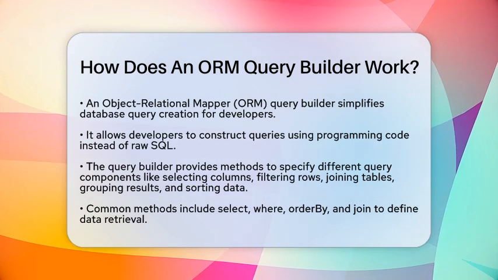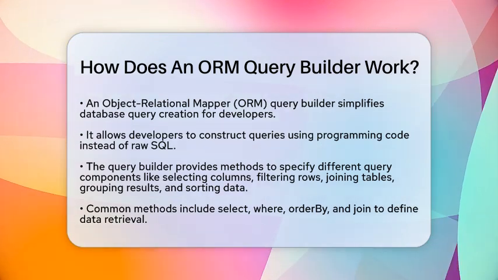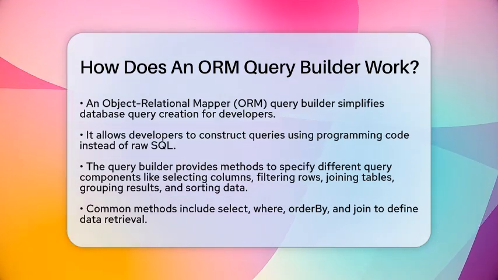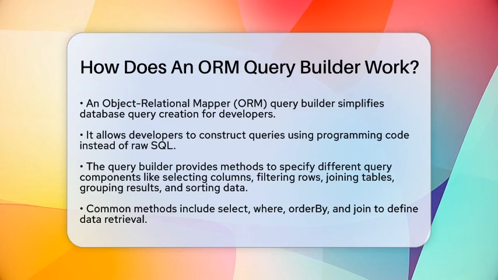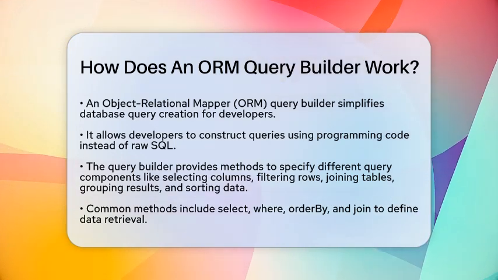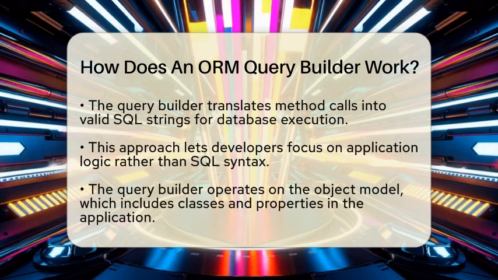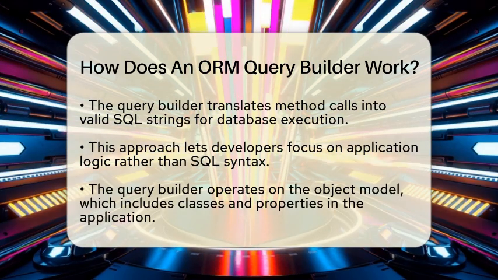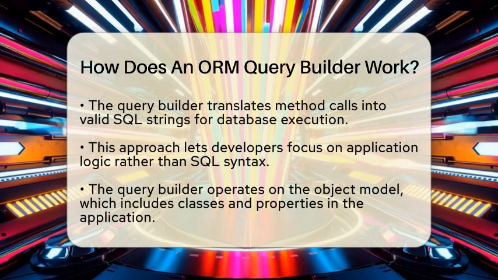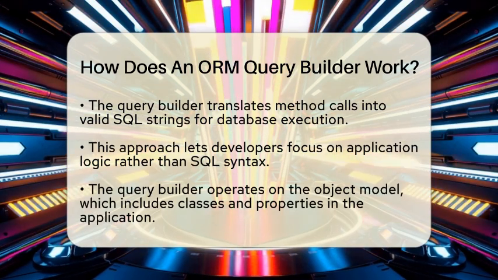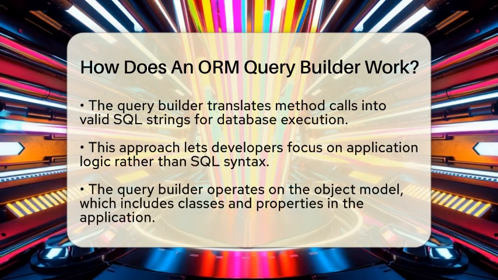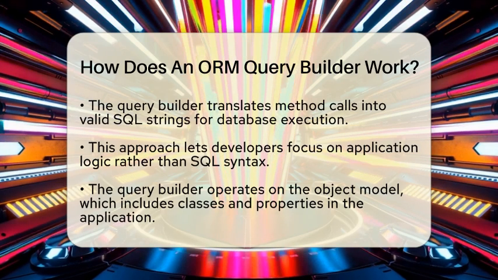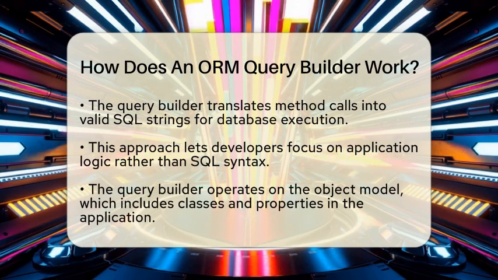At its core, the query builder allows you to specify different parts of a query. You can select columns, filter rows, join tables, group results, and sort data all through method calls. For instance, you might use methods like select, where, order by, and join to define what data you want and how to retrieve it. Behind the scenes, the query builder translates these method calls into a valid structured query language string that the database can execute. This means you can focus on the logic of your application rather than getting lost in the syntax of SQL.